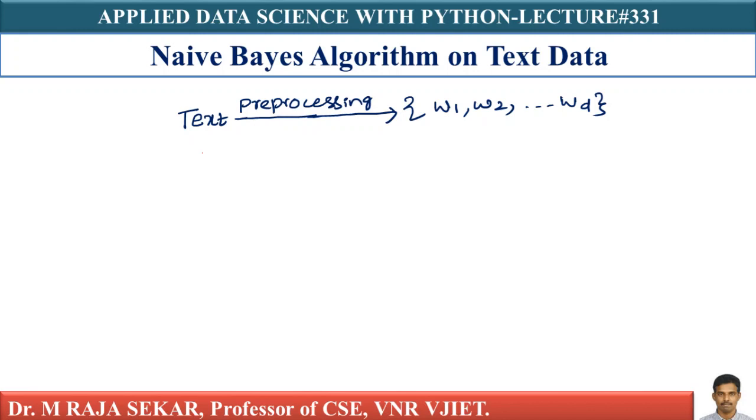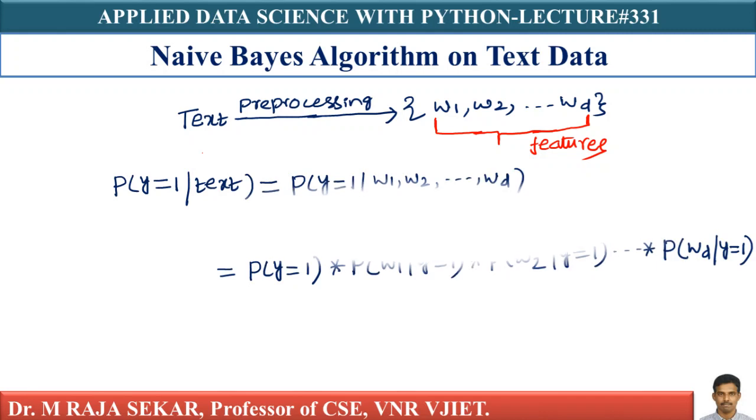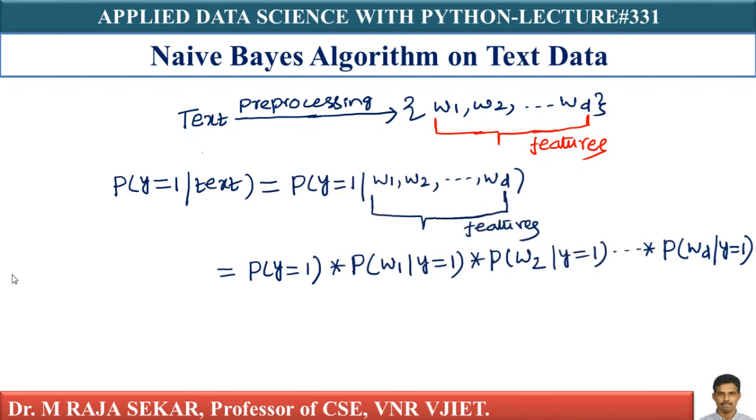Now let's look at our problem. Our problem is to compute posterior probabilities. What are these posterior probabilities? We will try to understand. P of y equal to 1, the probability of y equal to 1 for a given text query. This text is converted into words W1, W2, and so on up to WD. I can say these are features. Your text is now represented as a set of words after pre-processing.